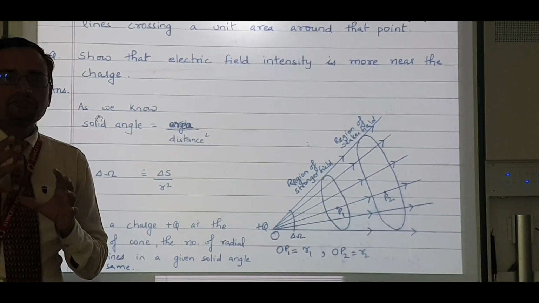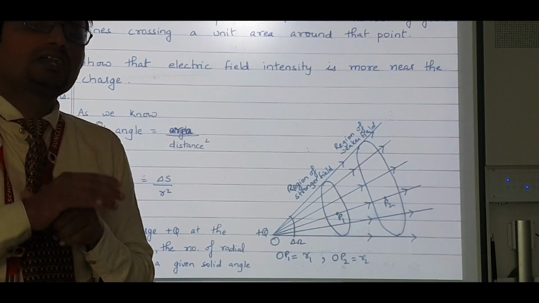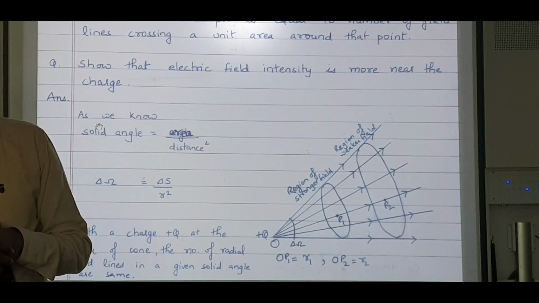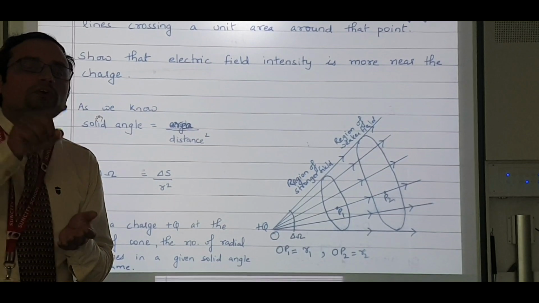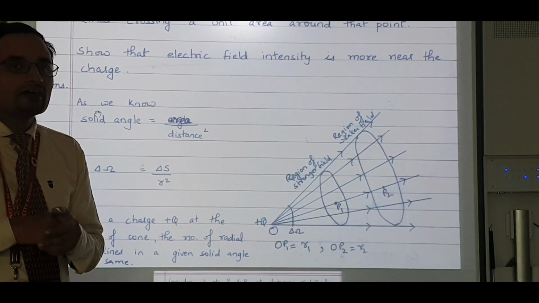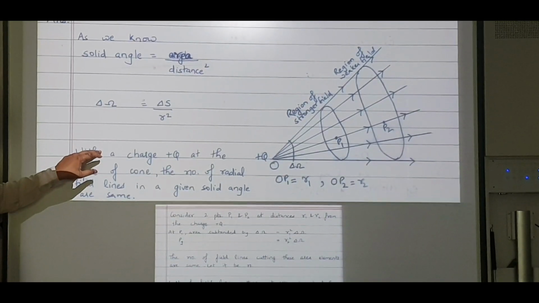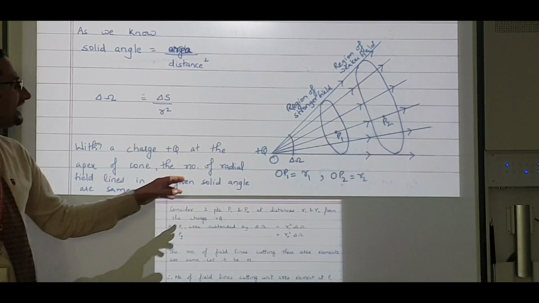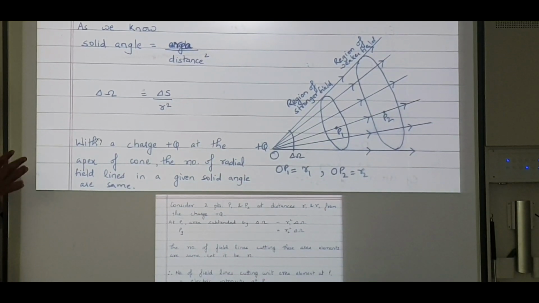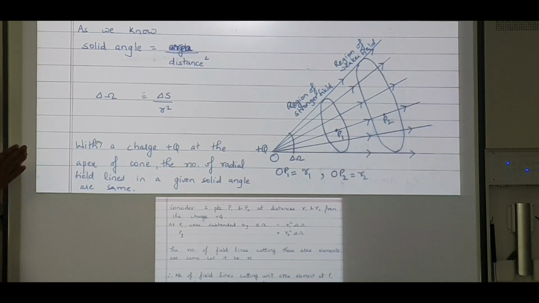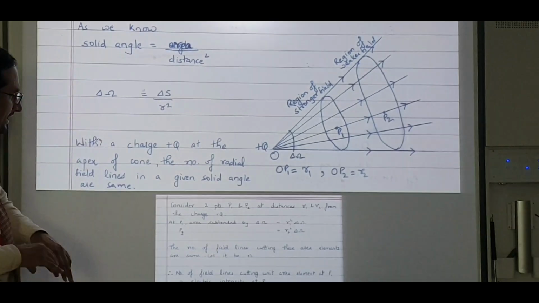So for that we have taken the concept of angle. I hope you remember in grade 11 you studied about angle. If you don't, the formula for angle is arc by radius. By the way, that is for plane angle. For solid angle, it is area by distance square. So what we are saying is that if I have a plus q charge at the apex of a cone, the number of radial field lines in a solid angle are the same. That means here they should be the same.